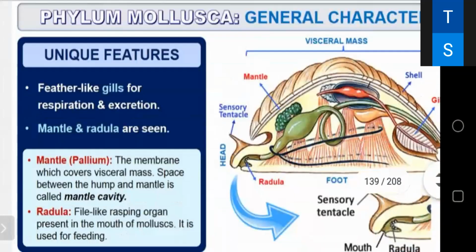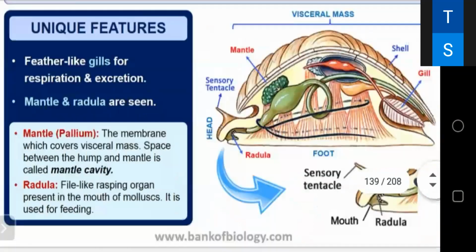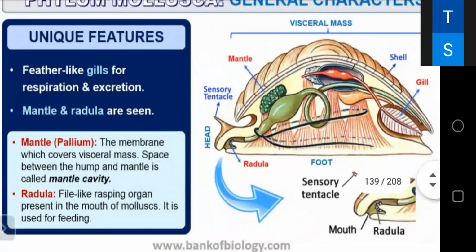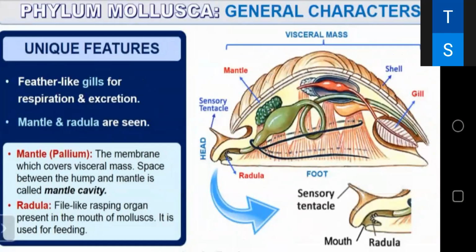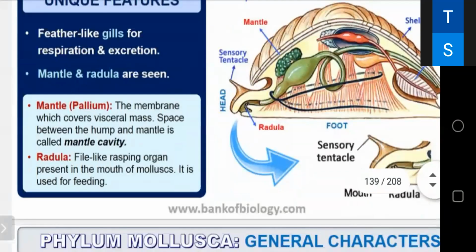Feather-like gills for respiration and excretion, and mantle and radula are seen. You can see the mantle, that's a cavity. You can see the gill. You can see the shell. The mantle is a membrane which covers the visceral mass. The space between the hump and the mantle is called mantle cavity.